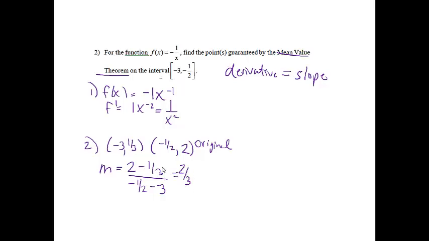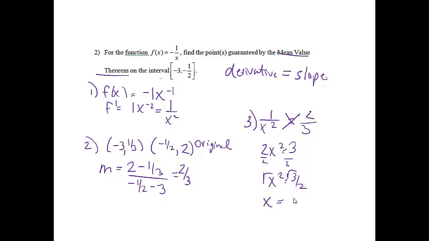From here, my third step is to take the derivative and set it equal to the slope. So I'll have 1 over x squared equals 2/3. I'm going to cross multiply, so I get 2x squared equals 3. Divide both sides by 2 to get x squared equals 3/2. Then to get rid of the square, we square root both sides, so x equals, don't forget, plus or minus the square root of 3/2. Since the interval goes from negative 3 to negative 1/2, the negative is the option I'm going to choose. So the point guaranteed by the mean value theorem happens at negative square root of 3 over 2.